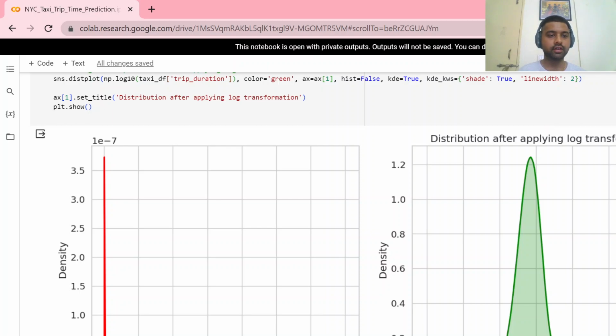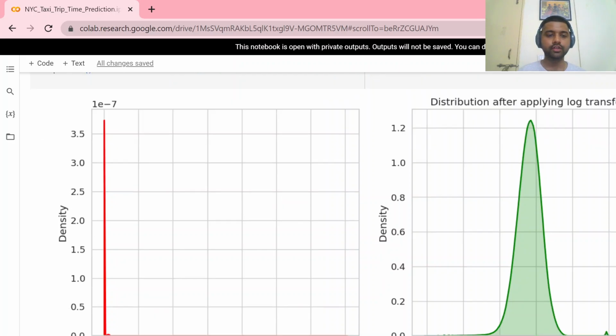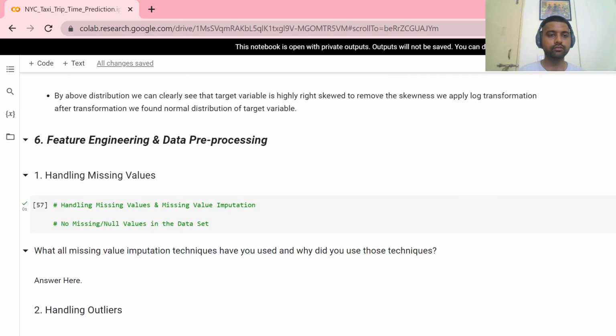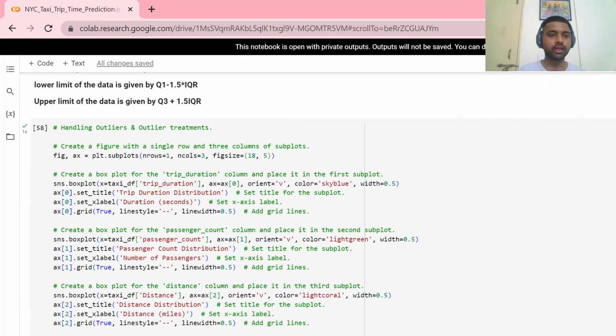So we applied the log transformation to it, and after applying the log transformation, it becomes almost normally distributed, which will be helpful for our calculation.